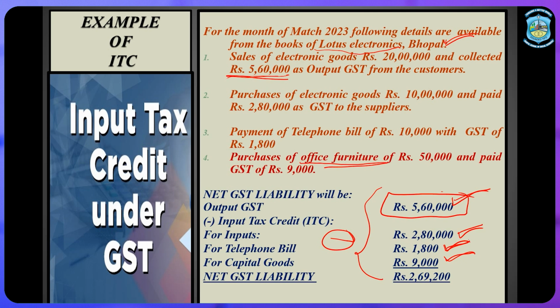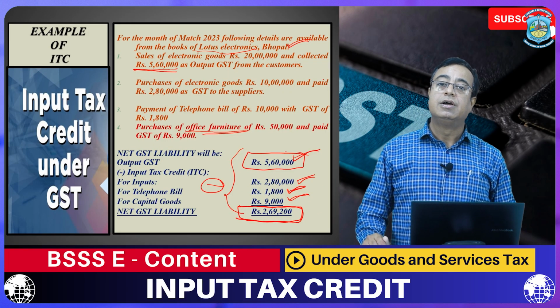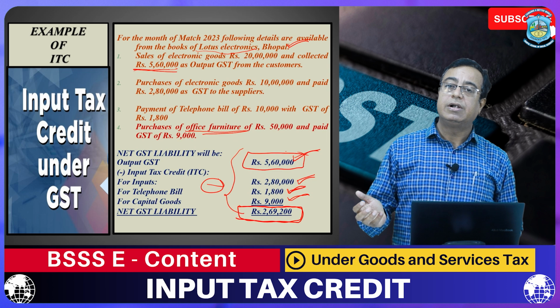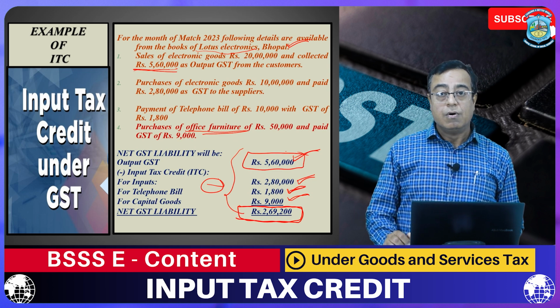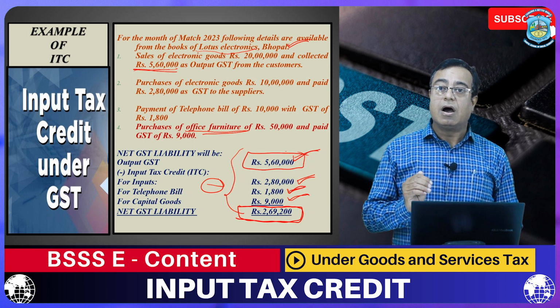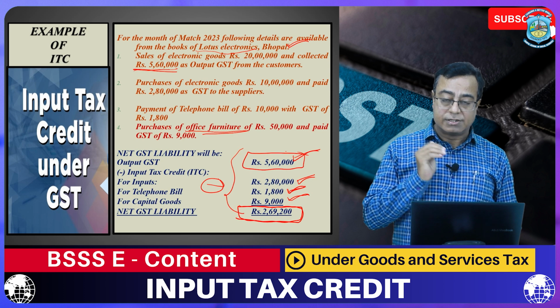So, finally, we have to pay for this particular month as the net GST liability to the government 2,69,200 rupees to the GST department or government. So, this is a clear example of how the ITC mechanism works.